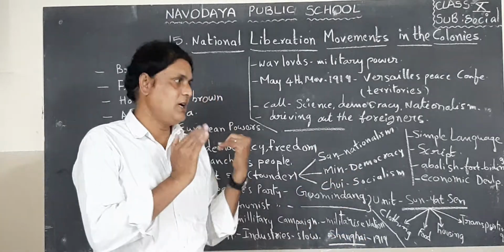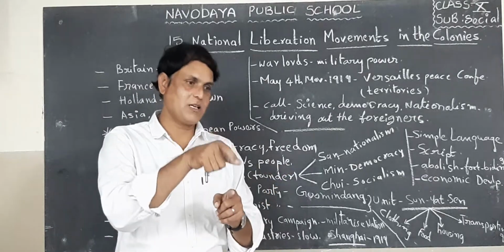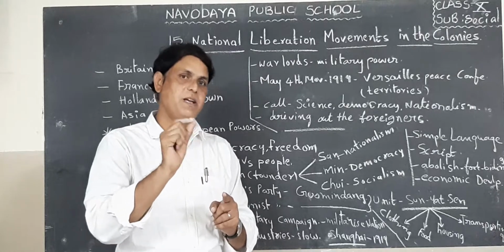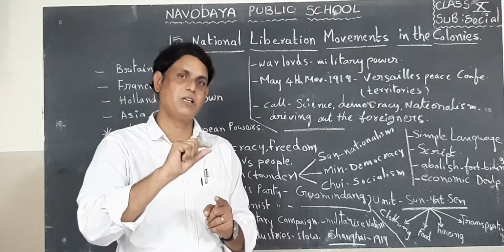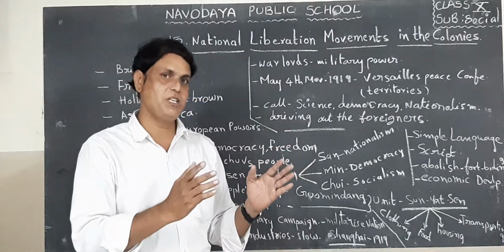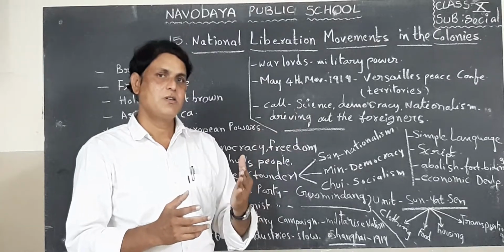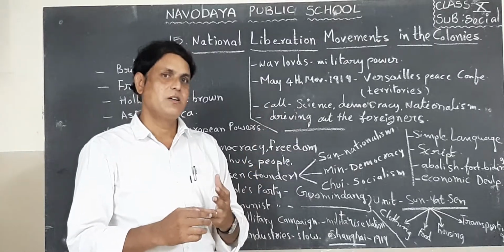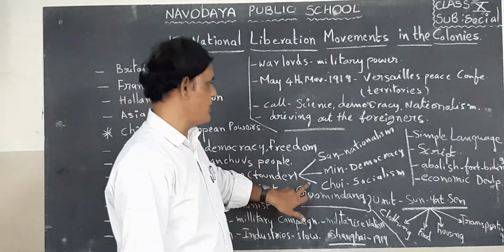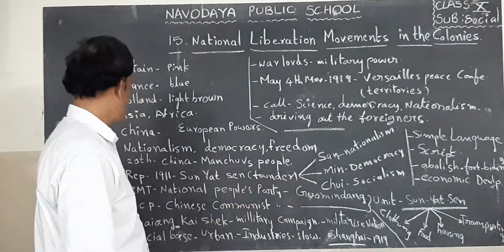Students, while I am teaching this lesson, you open your textbook, come to that page and follow. Take one pencil and underline what I am telling, the important points. After this lesson, you take the material and read all the important points, keywords and important questions, then you can understand better. Now listen students, this is Sun Yat-sen's three principles.